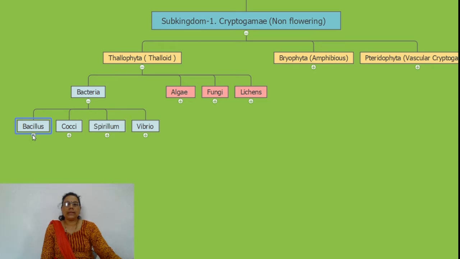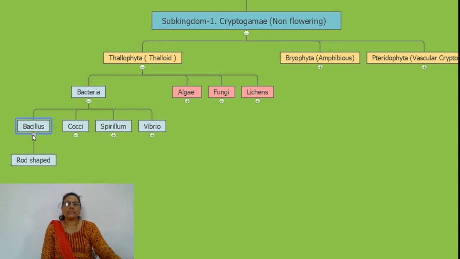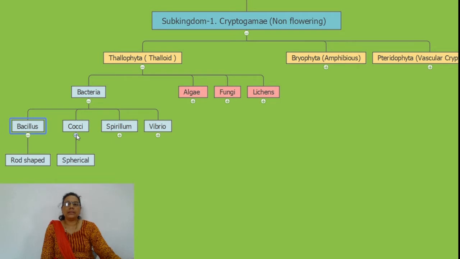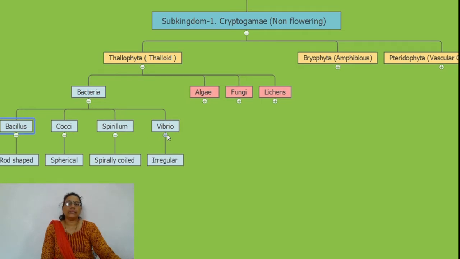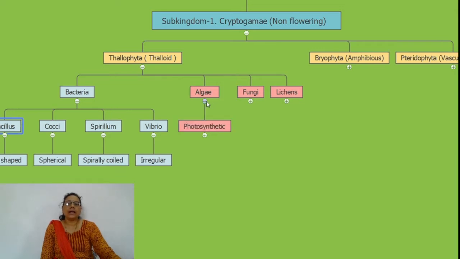Based on shape, the bacteria which are rod shaped are called Bacillus, spherical or circular are called Cocci, spirally coiled are called Spirillum, and irregular or comma shaped are called Vibrio. Example: Staphylococcus. Algae have a green pigment in them. The cell wall is made up of cellulose. The reserved food material in algae is starch, and they are autotrophic in nature.